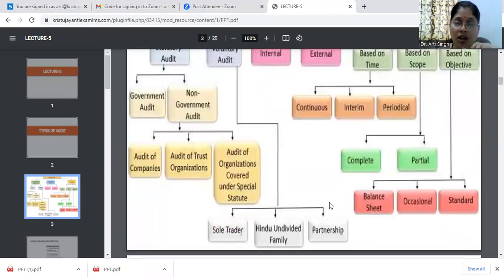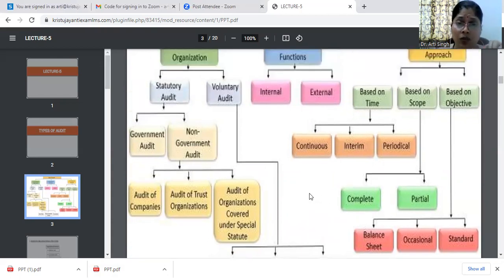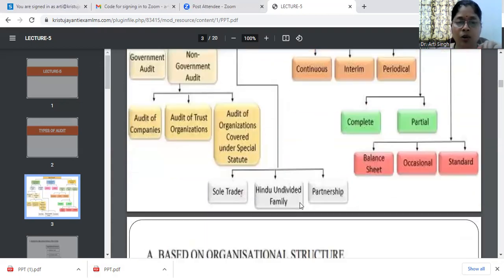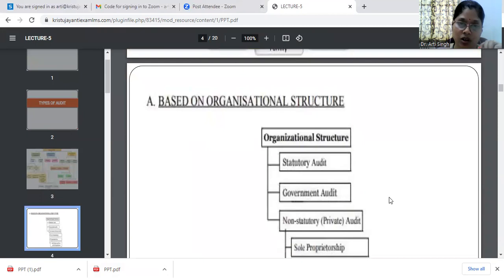When we say statutory audit, it can be a government audit or a non-government audit. A non-government audit can further be classified as audit of companies, audit of trust organizations, audit of organizations covered under special statute. Under voluntary audit, it can be sole traders audit, Hindu undivided family audit, or a partnership audit. So by this chart, you can easily analyze what different types of audits an organization is supposed to do.